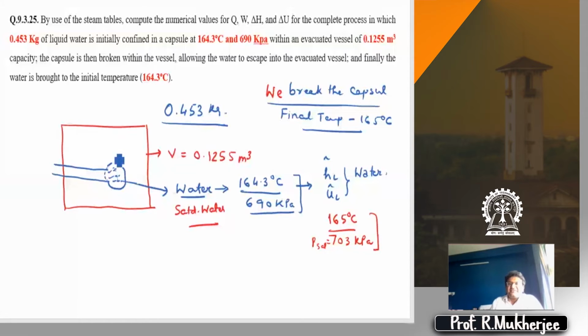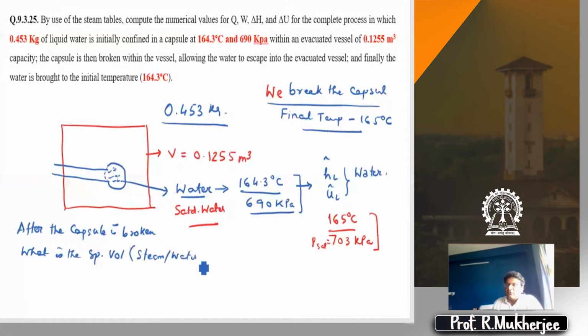You just have to consider that after the capsule is broken, yes, Shalini, absolutely, after the capsule is broken, what is the specific volume? You don't know whether it is steam, water, or whatever, let me put it bluntly, but you can calculate a specific volume.